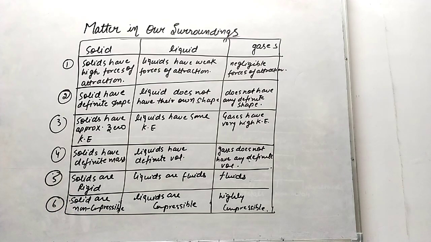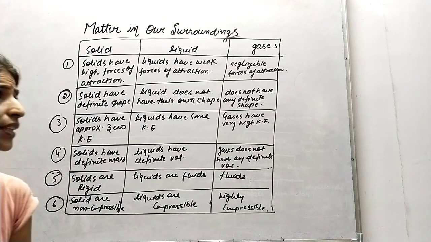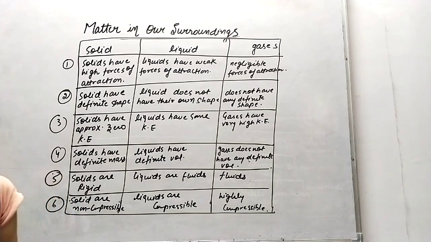Examples of solids: gold, iron, silver, wood, coal; liquids: water, hydrochloric acid, sulfuric acid, dilute acid; and gases: oxygen, nitrogen, carbon dioxide, ammonia. Fine. These are the examples of gases.